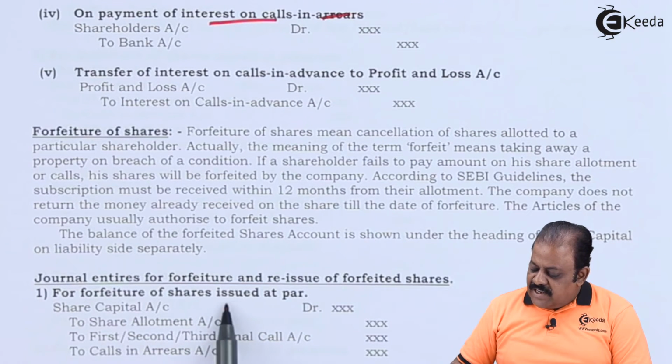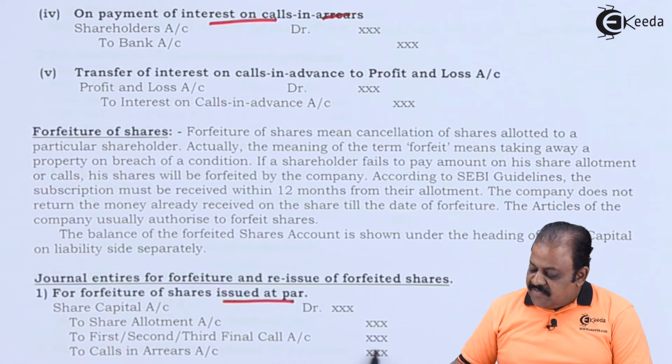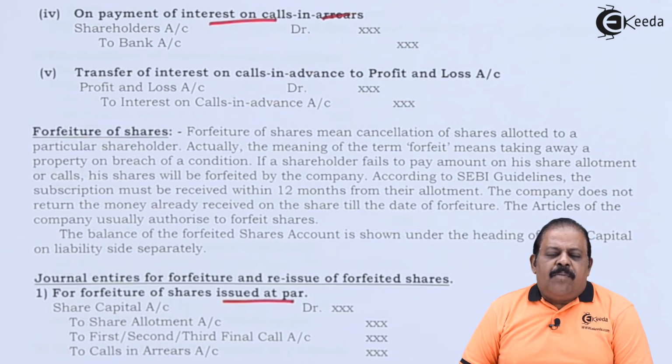For forfeiture of shares issued at par, share capital account debit, share allotment account, first, second, third, final call, to calls in arrears account. The amount so far paid will not be returned; it will be credited to share forfeiture account.